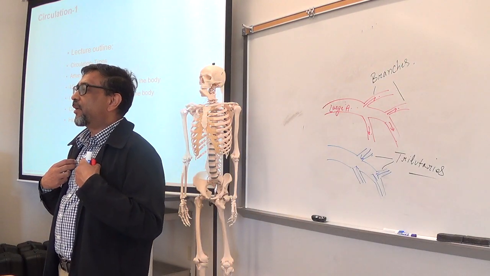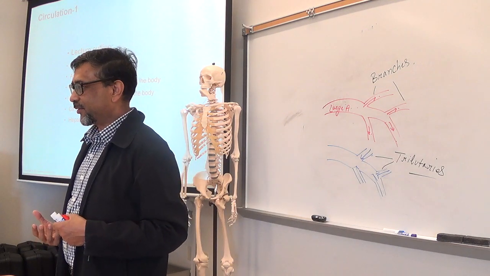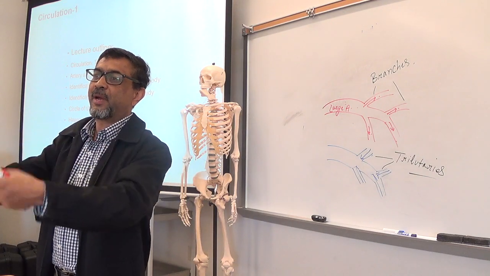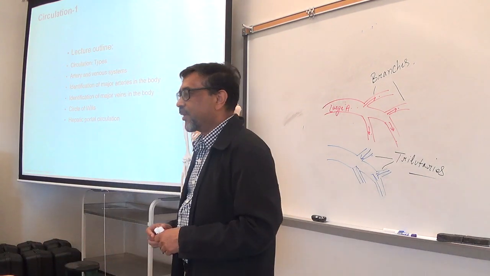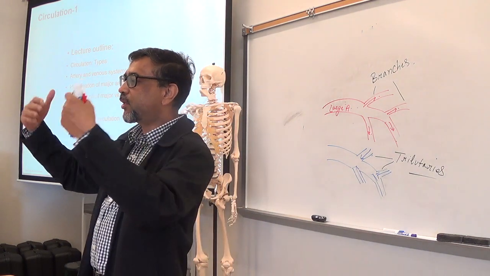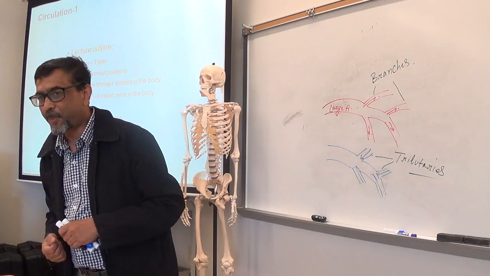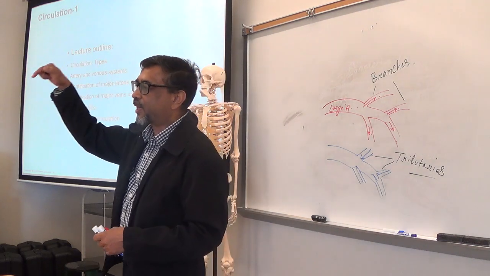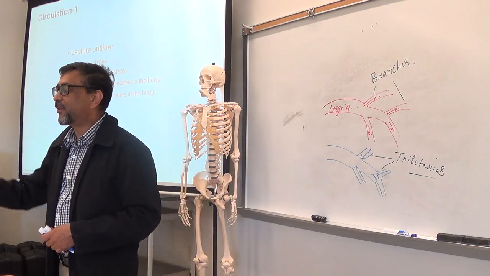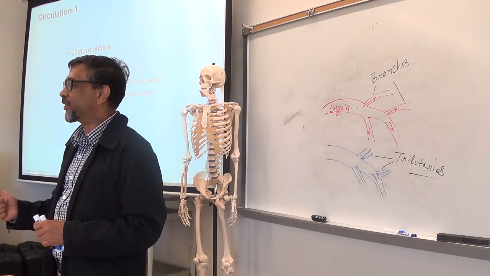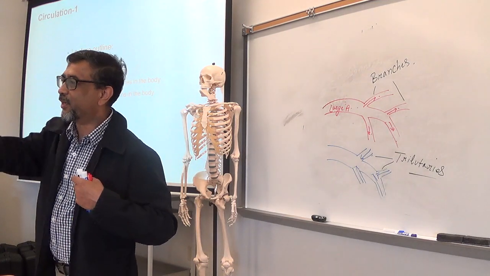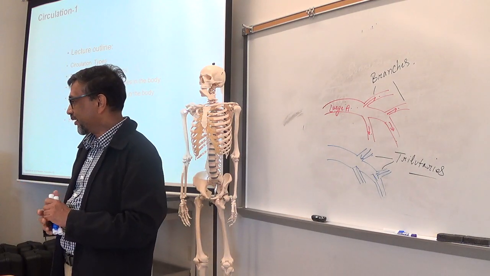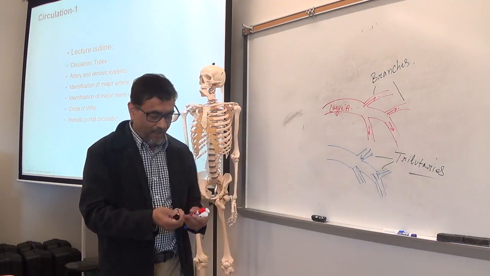Arteries take the blood away from the heart. Okay? So, blood goes away from the heart to the arteries. Veins bring the blood towards the heart. Okay? And as the blood goes away from the heart, the pressure of blood, you tell me, increases or decreases? As the blood is going further away from the heart, blood pressure decreases. Make sense? Yeah. Okay.